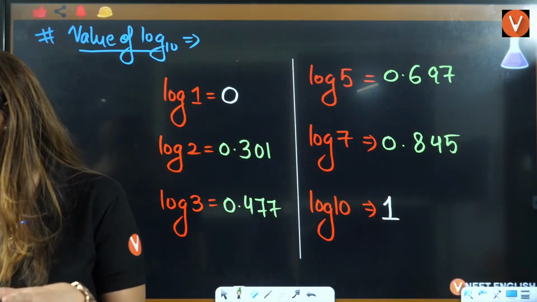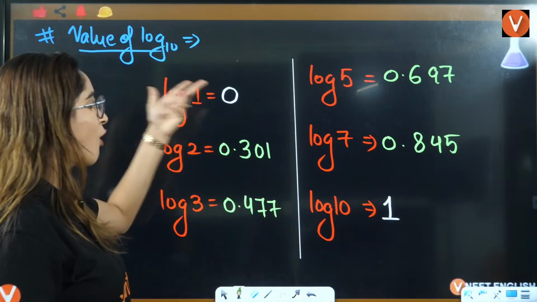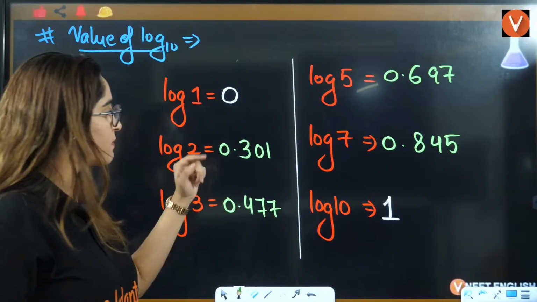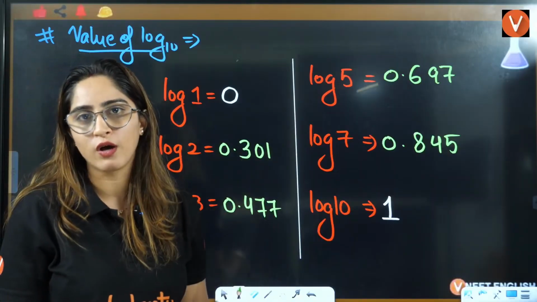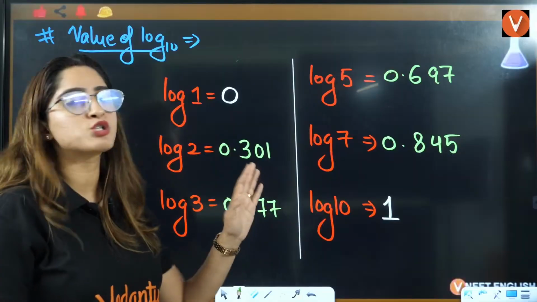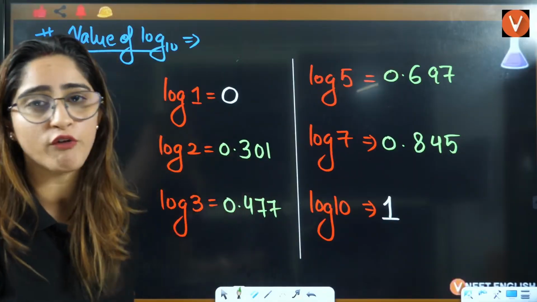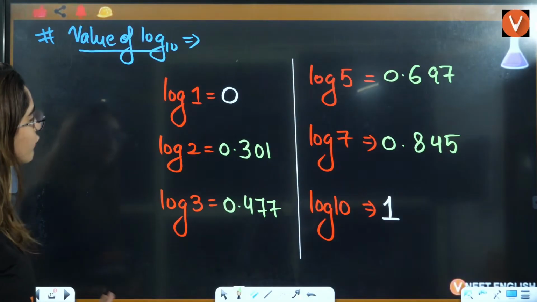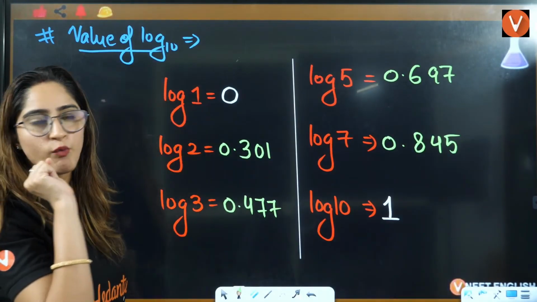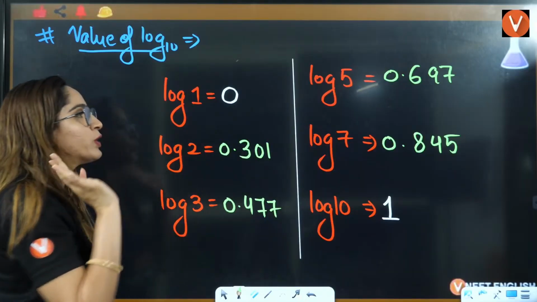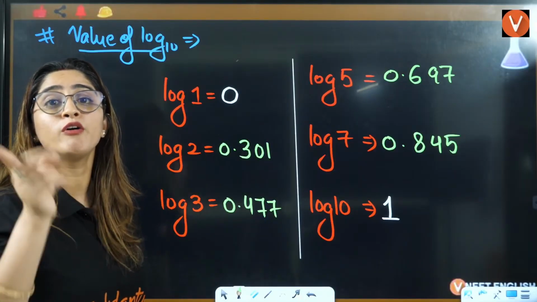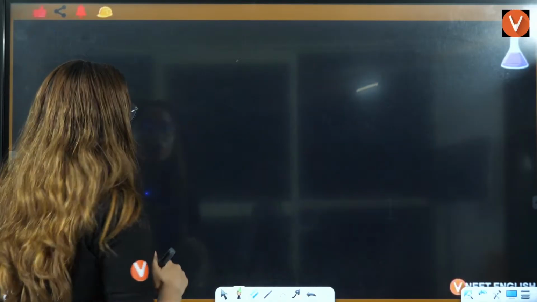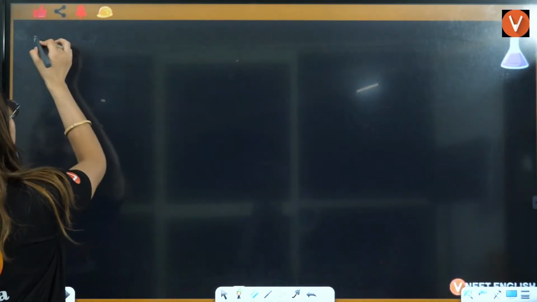So if you remember these values, you can calculate log base 10 of anything. You just need to remember how many values? This is so easy. In reality, you just have to remember 4 values of log. If I add this and this also, you just have to remember 6 values of log. Now you will say, ma'am, here we have calculated log base 10 of 1, of 2, of 3. What about 4? What about 6? What about 8? What about 9? So let's see, one by one, let's calculate.